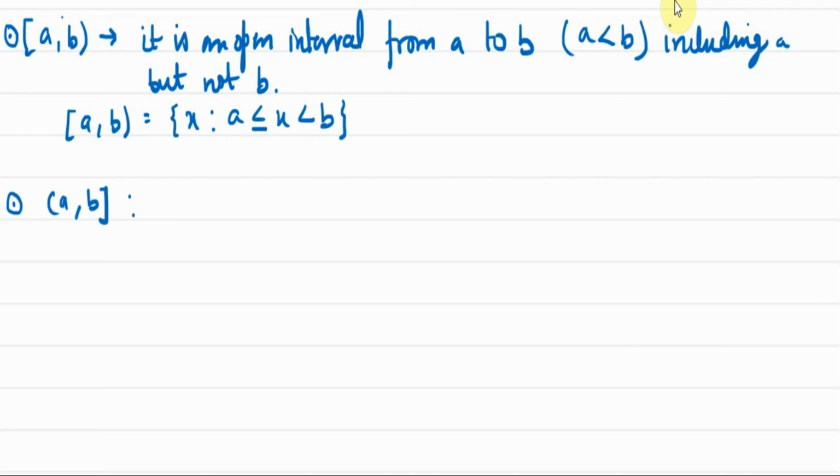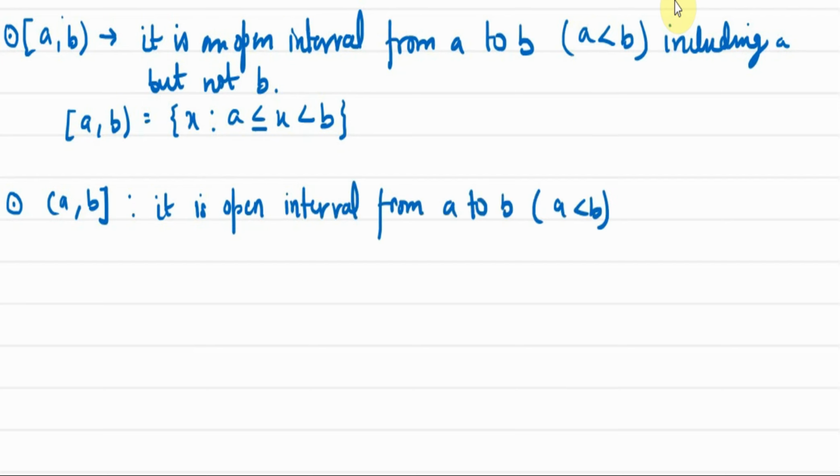In this there is a round bracket before A and a square bracket after B. It is again an interval from A to B with the same condition, A is less than B. Now it is going to include B but not A. Why is it including B? Because B has a square bracket after it. A has a round bracket, therefore it is not included.